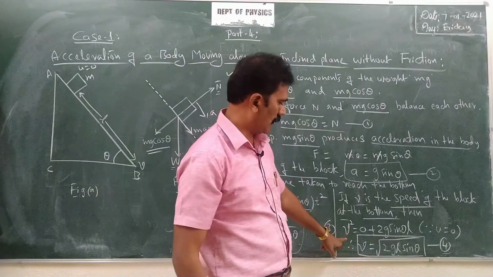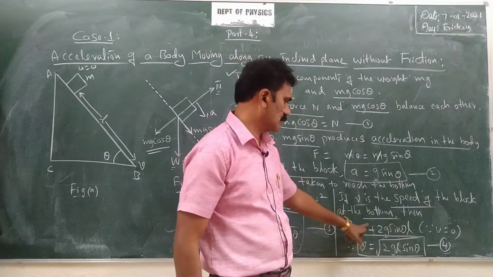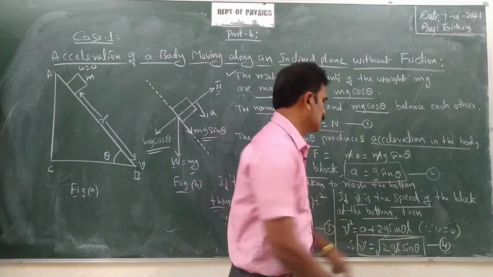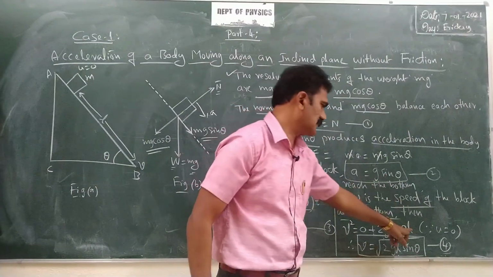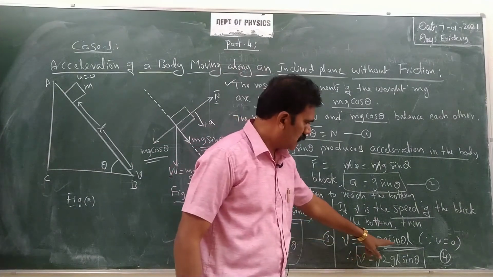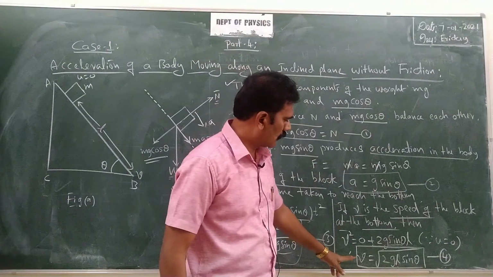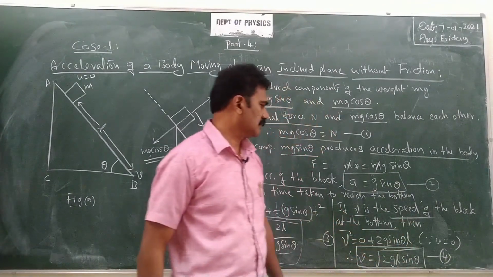Now v square is the final velocity, but initial velocity u is equal to 0, so you can just write u square as 0 here, plus 2as. What is a? a is nothing but g sin theta here. s is displacement, that is L. Clear? So v square is equal to 2g sin theta L. If you simplify by taking square root on both sides, you will get v is equal to square root of 2gL sin theta. This is the equation for velocity.